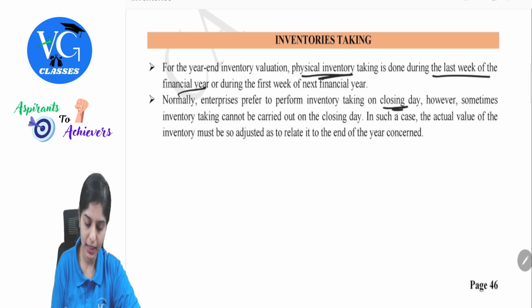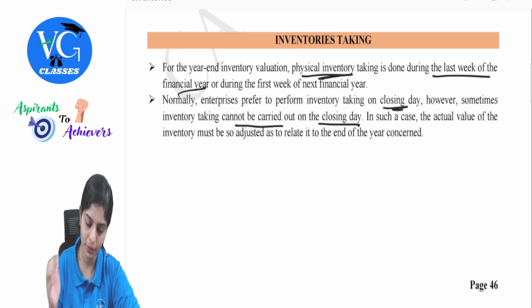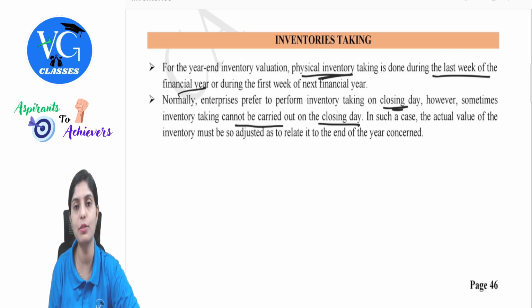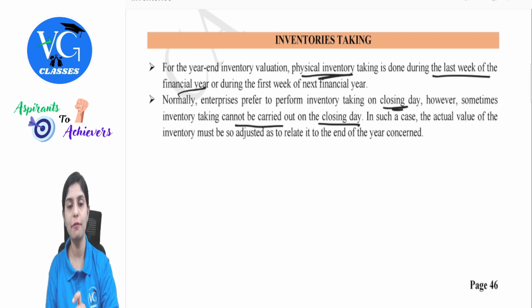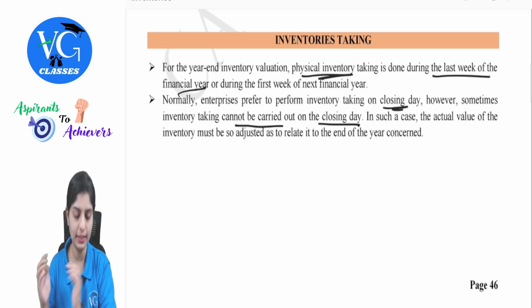But practically speaking, sometimes it cannot be carried out on the closing day. In such a case, the actual value of the inventories must be so adjusted as to relate it to the end of the year concerned. So therefore, we need to adjust the value of inventories depending upon when the inventory taking activity is done.